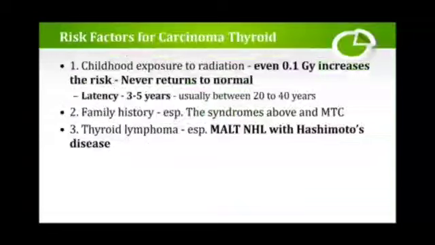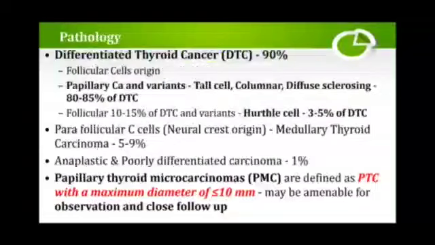Risk factors for carcinoma thyroid: childhood exposure to radiation, even 0.6 gray increases the risk, and it never returns to normal. The latency period is between 3 to 5 years, usually between 20 to 40 years. The patient can develop this carcinoma, and the most common that we observe is papillary thyroid cancer. Then family history, especially the syndromes that we discussed, the familial medullary thyroid carcinomas. And thirdly, thyroid lymphoma, especially the mild non-Hodgkin's lymphoma associated with Hashimoto's disease.